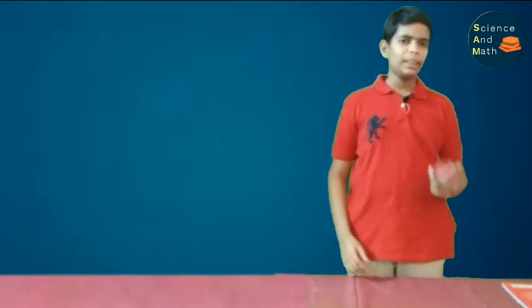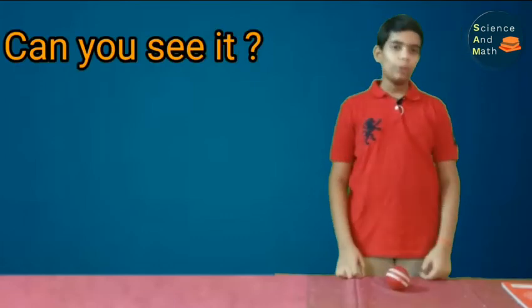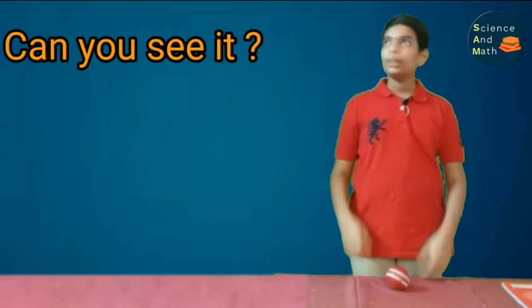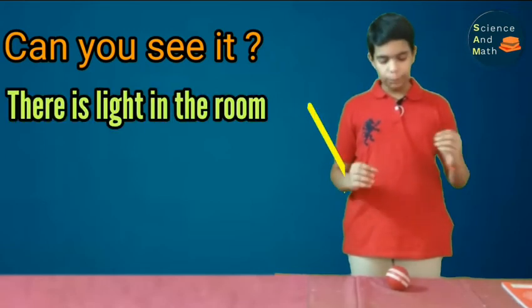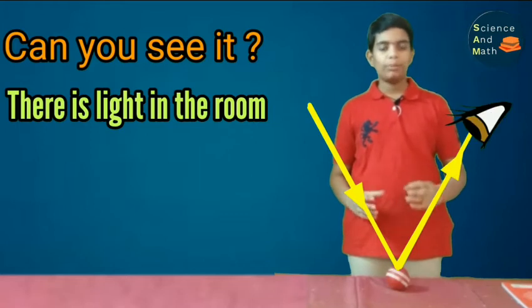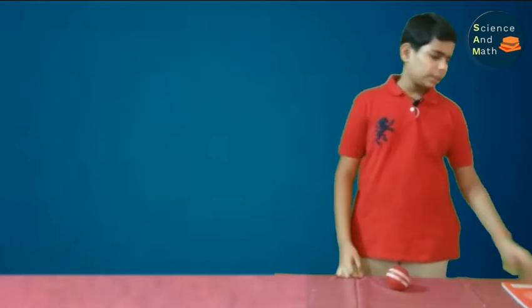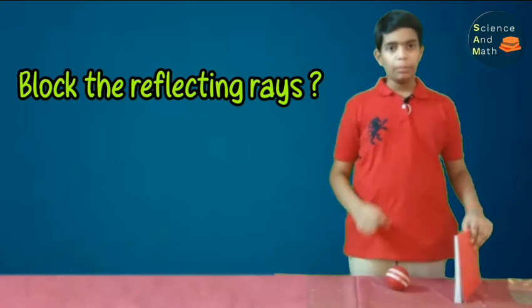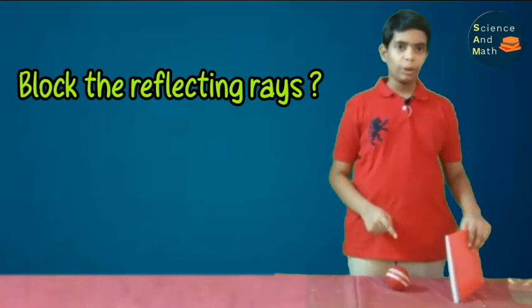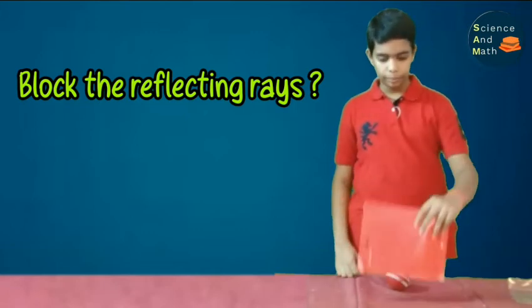So friends, here I have a ball. Can you see it? Of course you can see it because there is light in this room, and this light is falling on the ball and is reflecting to your eyes. Hence, you can see this ball. So, what do you think will happen if I place something between the reflecting rays from the ball and yourself? Let us try it out.